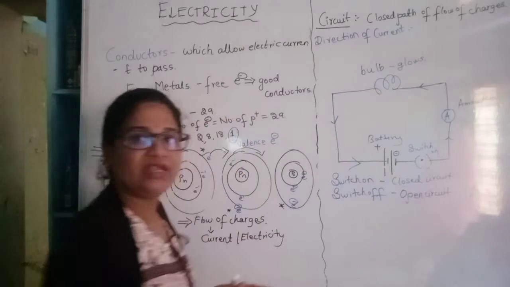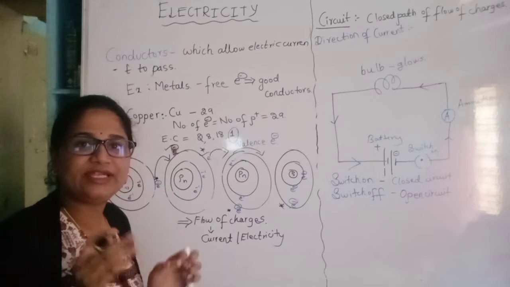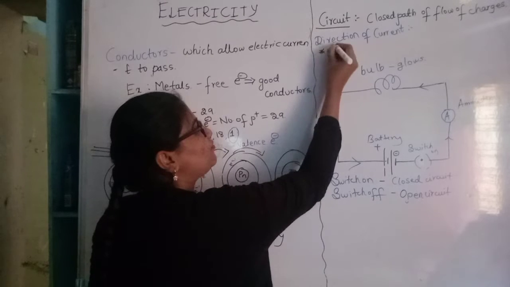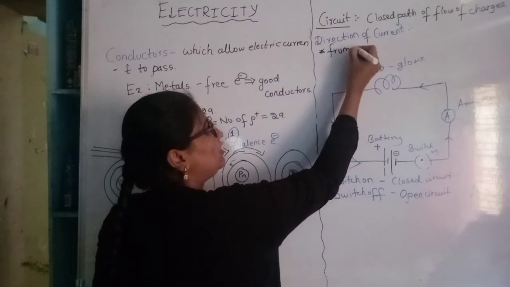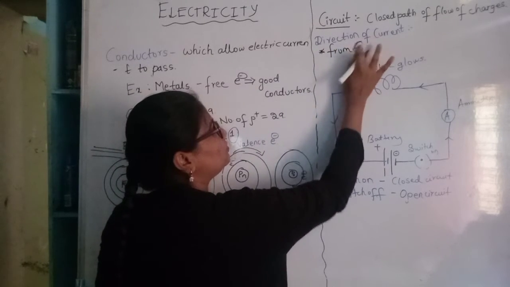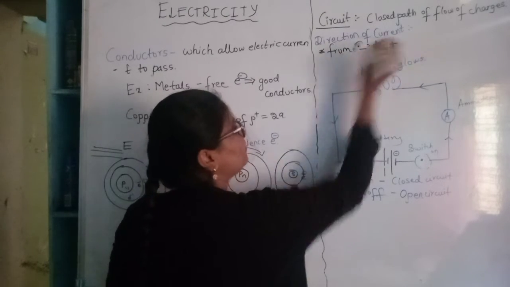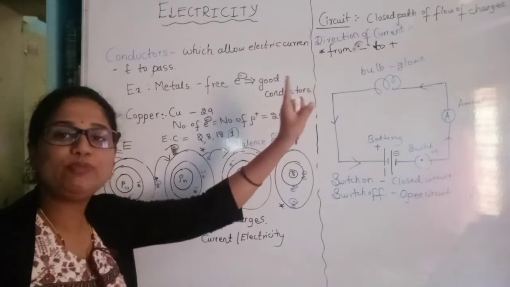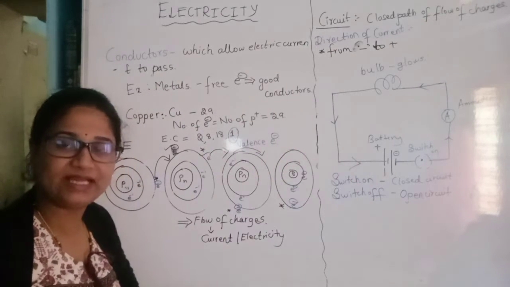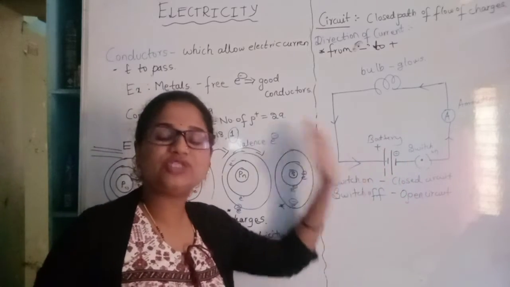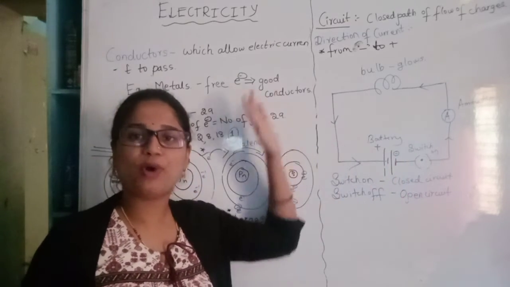Okay. So when we come to the direction of current, you can tell me that the direction of current is from negative to positive. From the negative terminal to the positive, as per the circuit diagram and as per the practical. That is, the flow of electrons will be from the negative terminal to the positive.